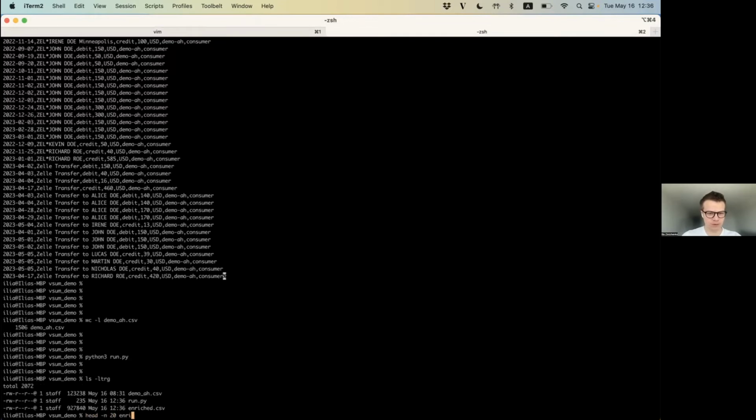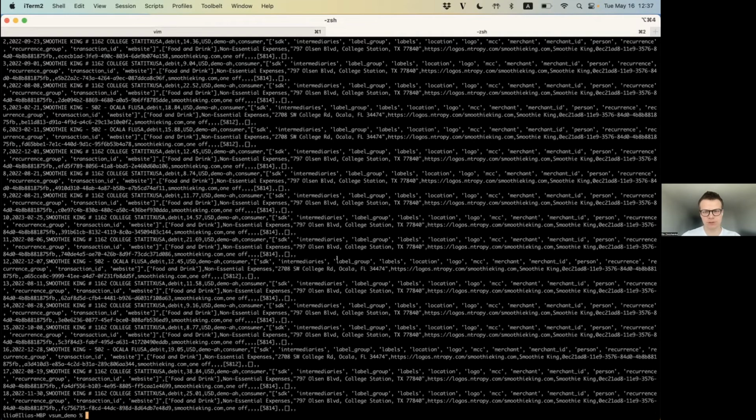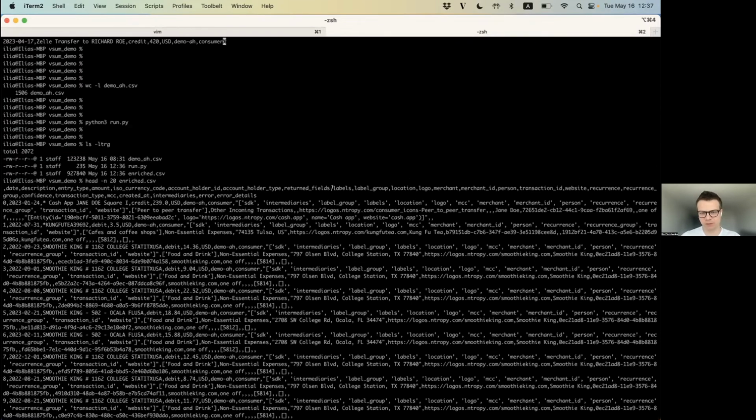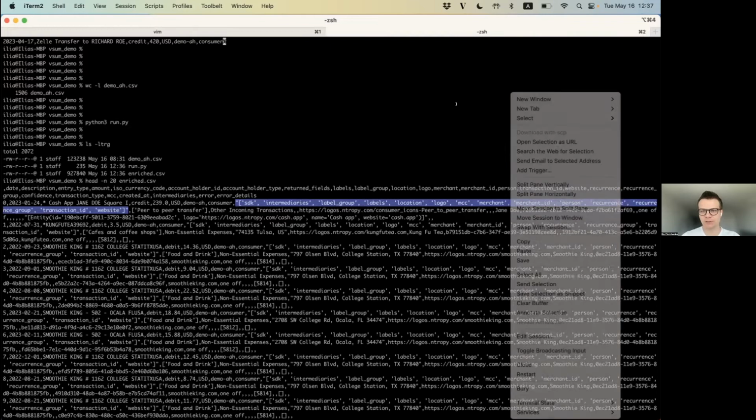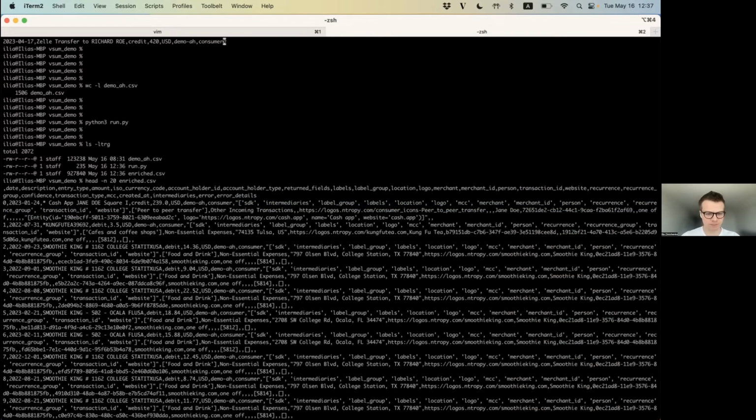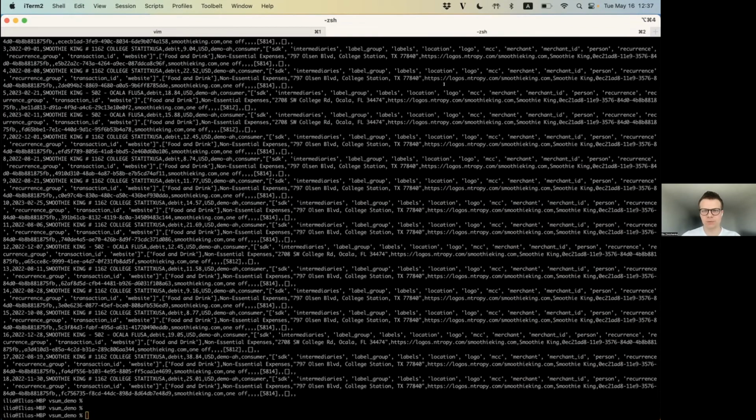I guess we can look at it quickly. These are a bunch of enriched transactions, and we now have labels, label groups, locations for merchants, merchant IDs, any person names in there, websites, really everything there is to know about these transactions. But we don't really want to look at it in the terminal.